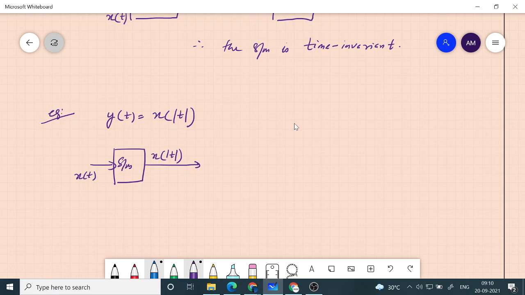And then we delay, and t will be replaced with t minus tau. Then the second step, what we do, instead of giving it to the system directly, we delay it first. Input is delayed.